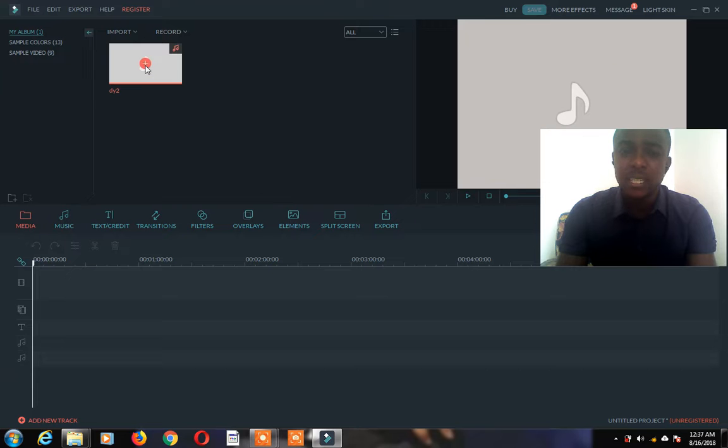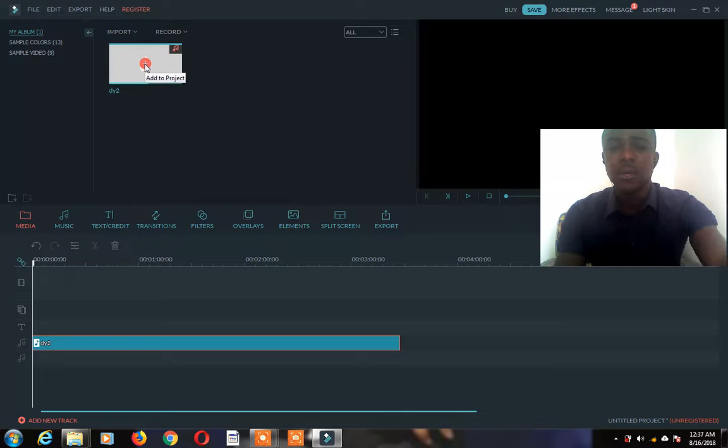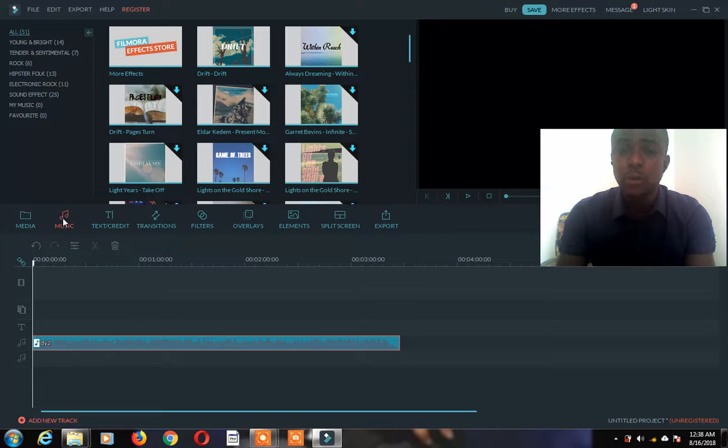Then I click on this center button, add project. When I click on add project, I have the song here waiting to be converted. Now when you click on music, text, transition, filter, overlay, element, split screen, and all that, this is what you're going to get. You are going to get different watermarks. For example, let me click on this one to show you a very good example. They will require you to download any format with which you want. You can always add to your song as the case may be. As you can see now, it's written all here.